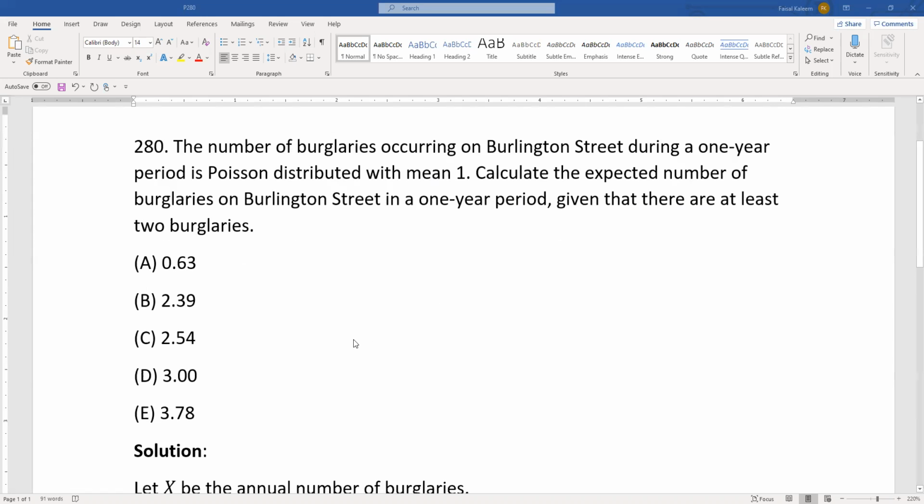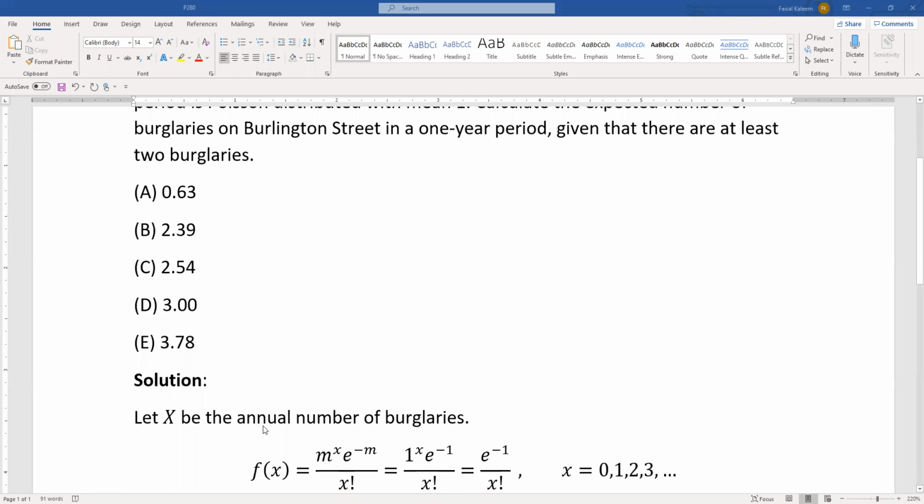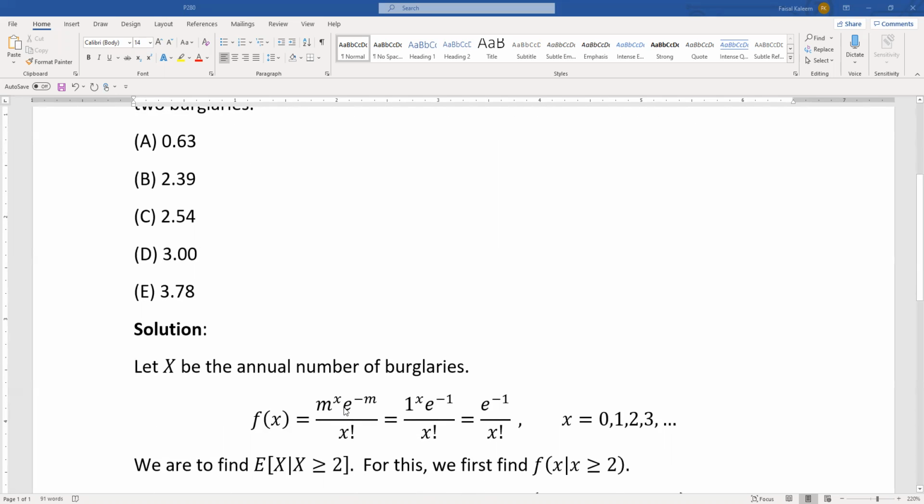So let X be the number of annual burglaries, then f of x is m to the power x, e to the power negative m, over x factorial, where m is the mean. That's the Poisson formula. And the mean is 1 in this case. So we end up with e to the negative 1 over x factorial, x equals 0, 1, 2, 3, and so on.